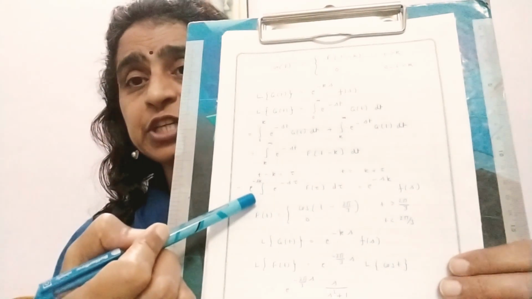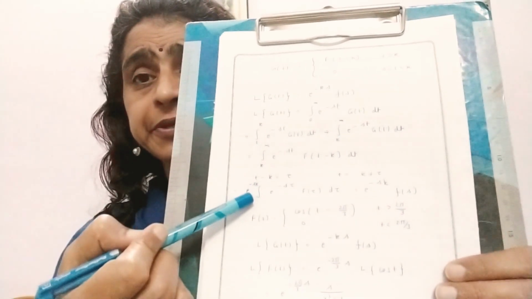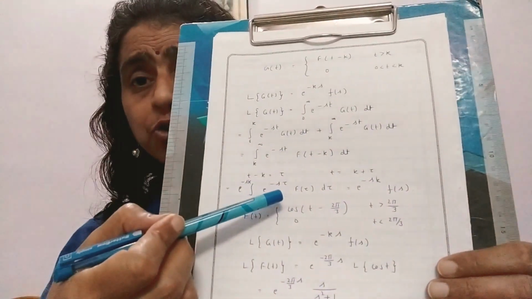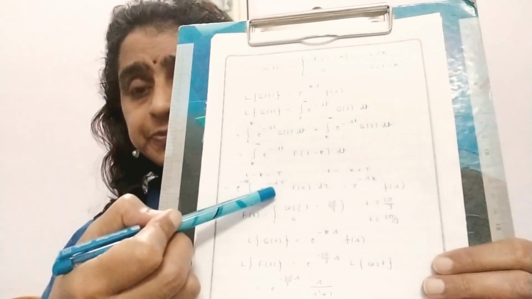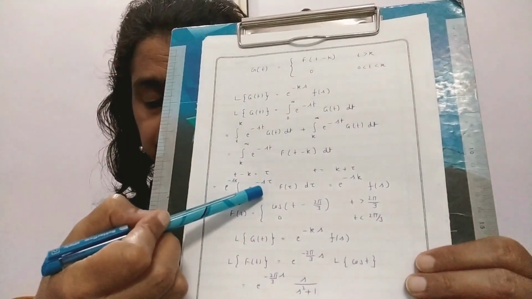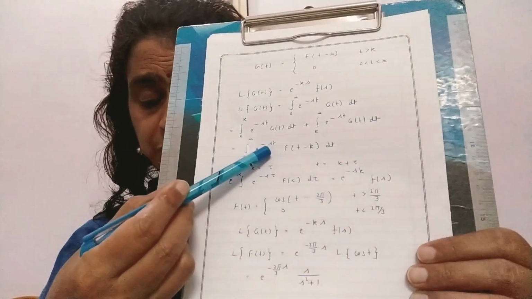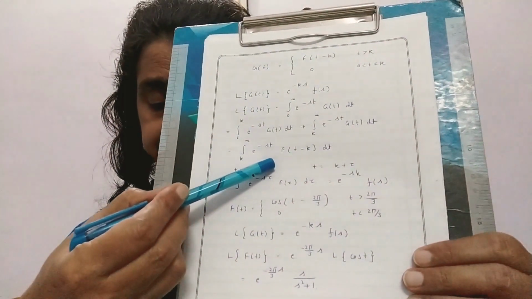One factor we receive is exponential of minus sk, and another factor will be exponential of minus s tau. The negative sign remains common because of this factor.